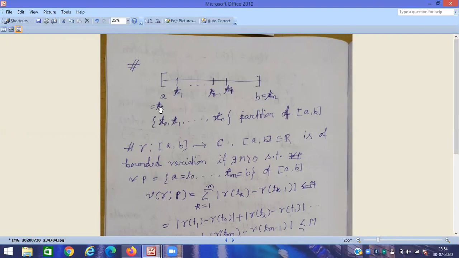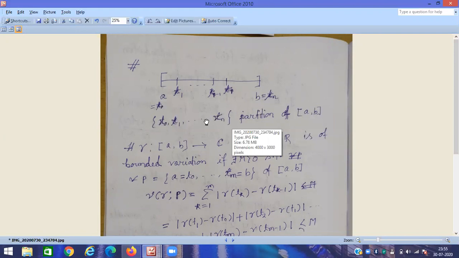Okay, and this is the T naught T1. This is first subinterval, next T1 T2, then T2 T3, something like that, then Tn minus 1 Tn. So here T naught is equal to A and B is equal to Tn. So these are the endpoints actually. Okay, so this is a partition actually. This set is said to be a partition. So you have to divide this interval AB into some finite number of parts. Okay, so this is a partition.